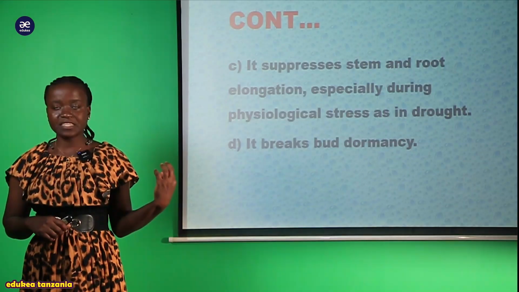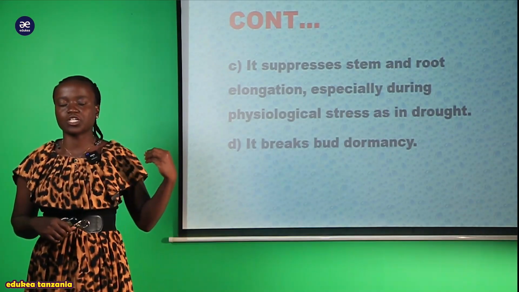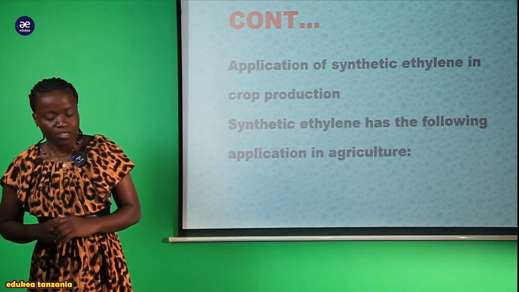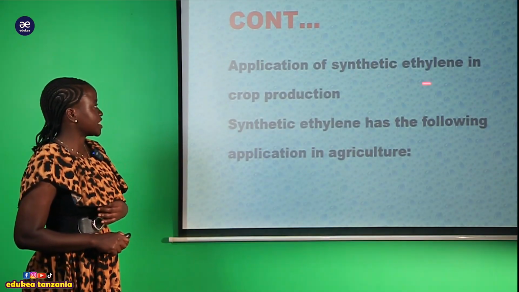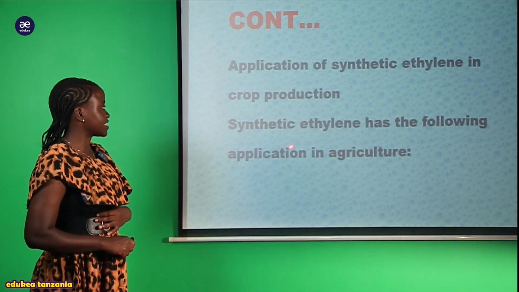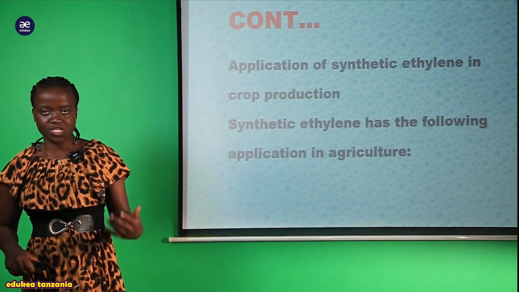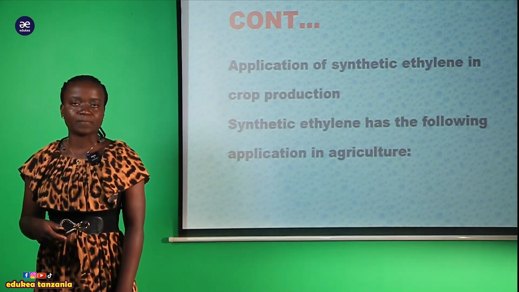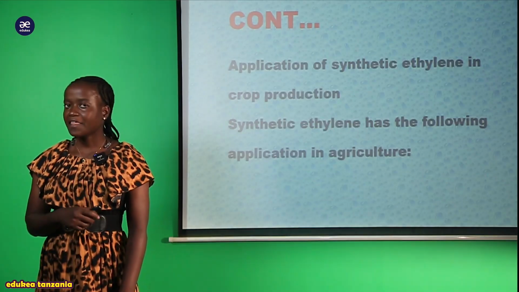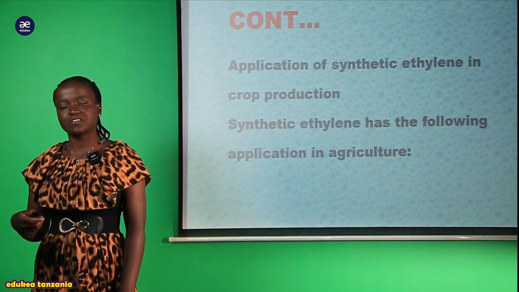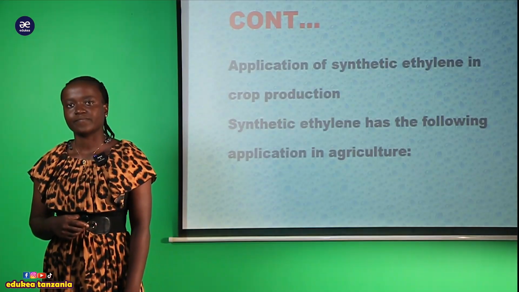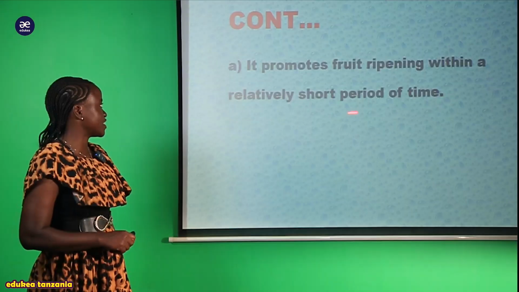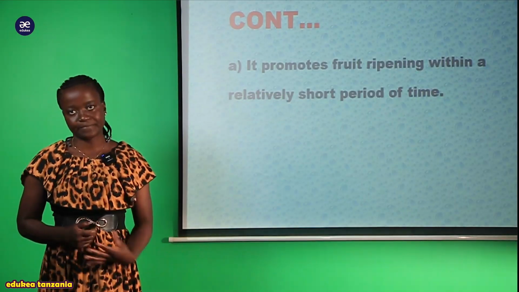So now, after we have seen the functions of this ethene, now let's see the application of this ethene. We can say that the synthetic ethylene has the following applications in agriculture. And the result of agriculture is production of crops. So now what are the applications, or what are the functions of this ethene in agriculture? The first function of the ethene is to promote fruit ripening within a relatively short period of time.